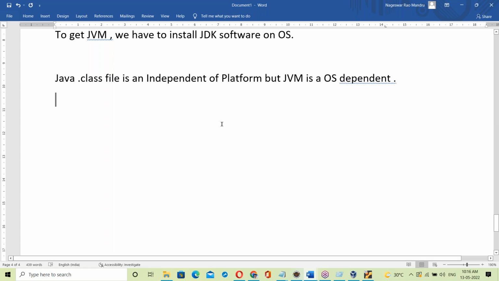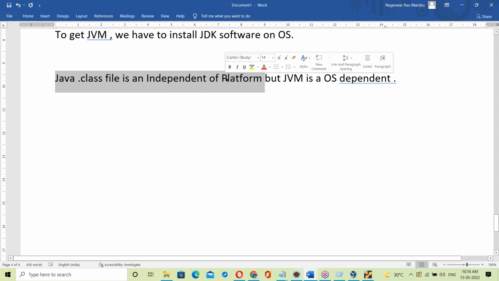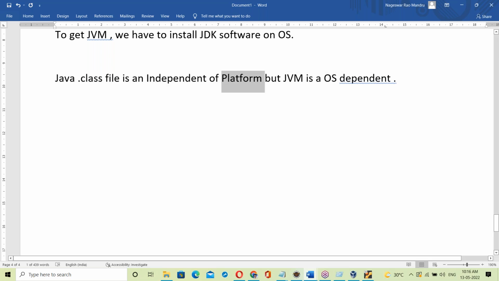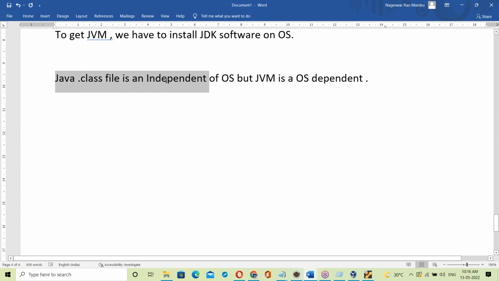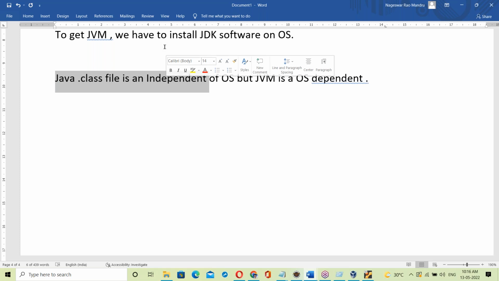It is a surprising thing: the Java program is independent of platform and OS, but the JVM is OS dependent.